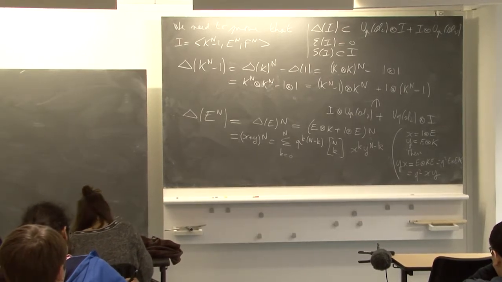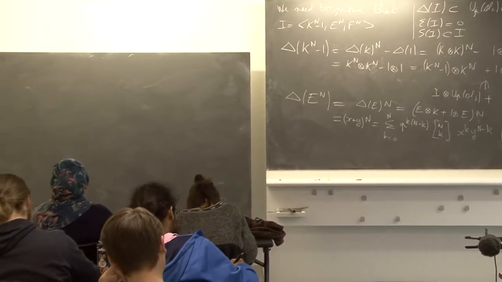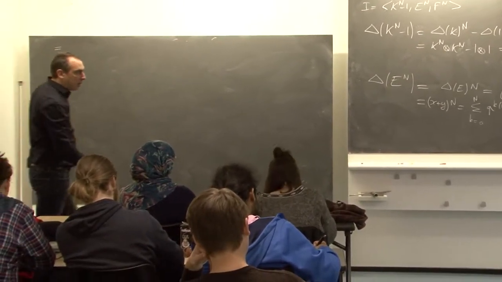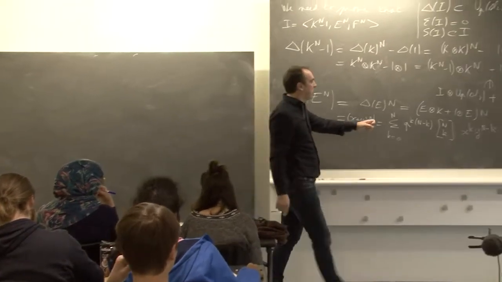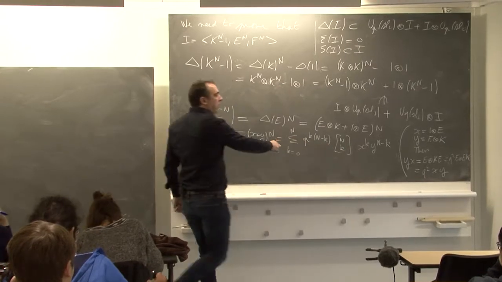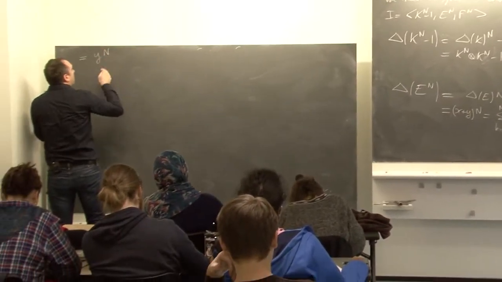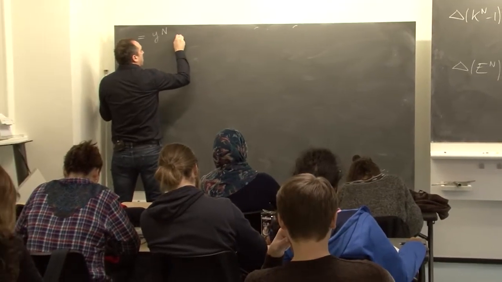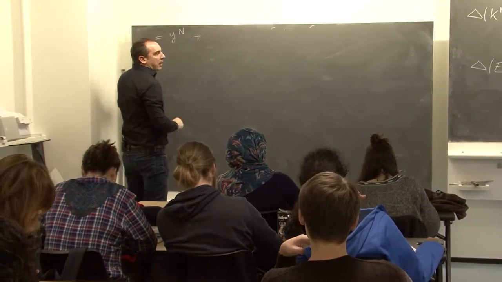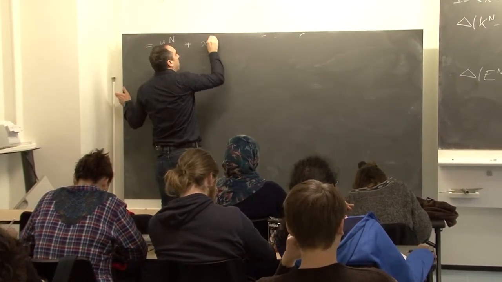For k is 0, we have y^n. Now, when k is n, we have x^n.